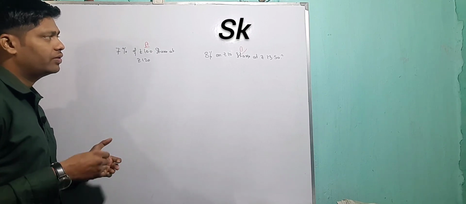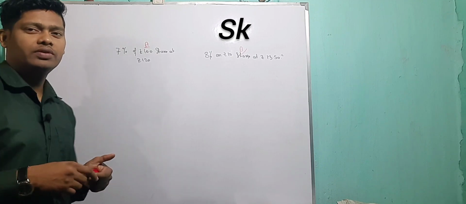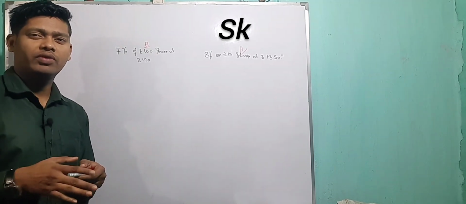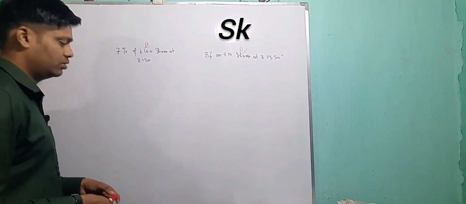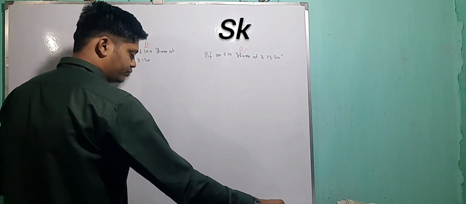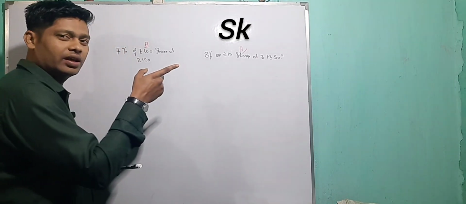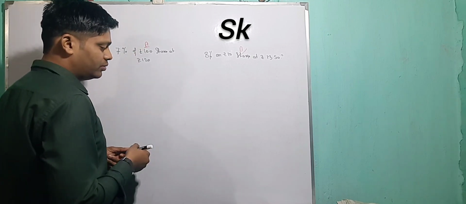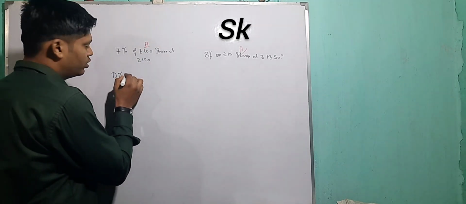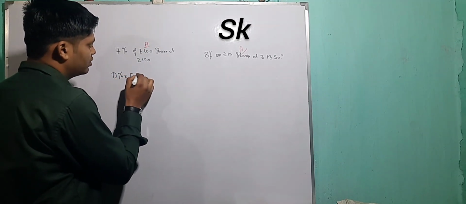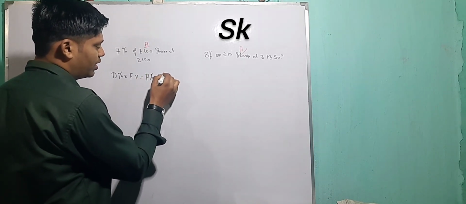Now he is in confusion about which company to invest his money in. Obviously we will go for the one where he gets more annual dividend, where the profit is more. So how to do the sum? If this type of sum comes, I will give you a formula. You can note it down. Dividend percent into nominal value or face value is equal to profit percent into market value.